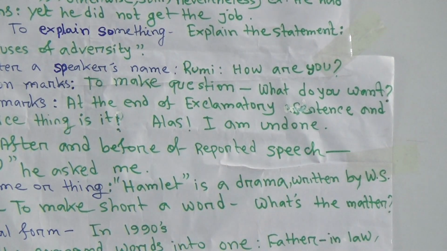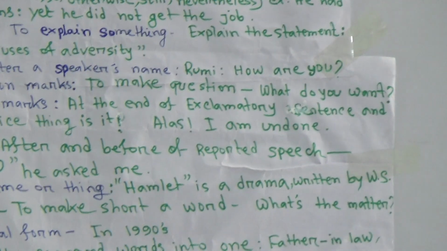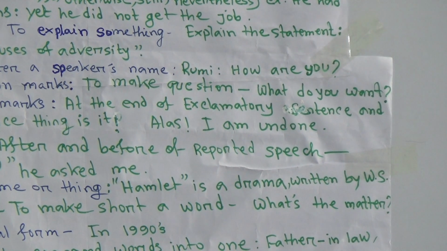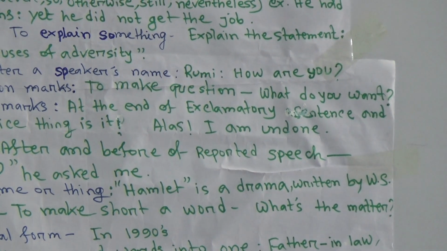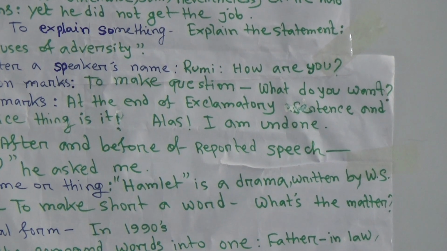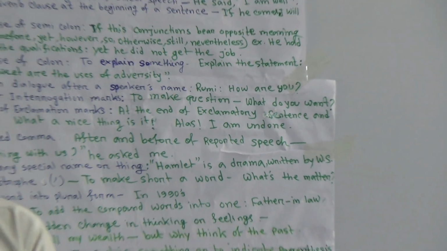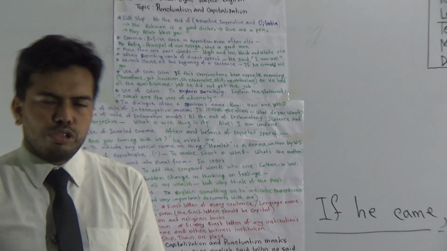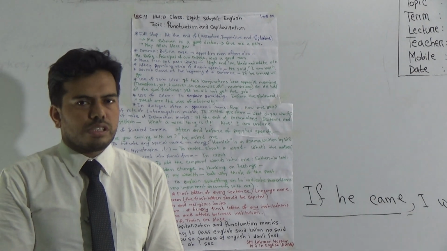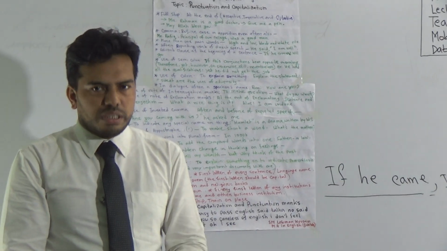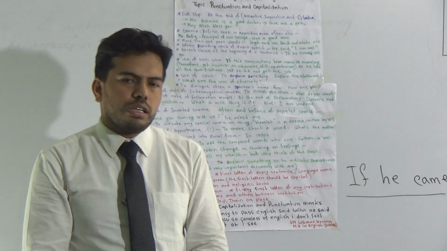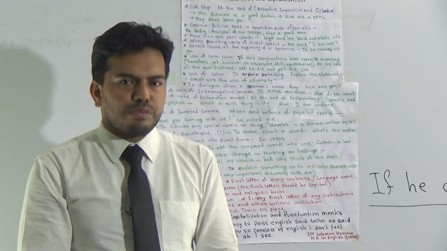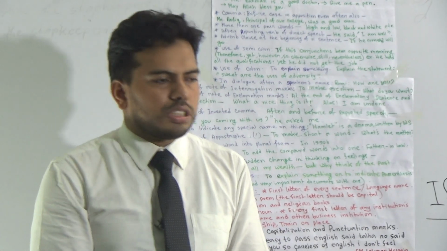But this interrogative sentence can be in different or various ways. We can use a modal auxiliary or be verb at the beginning of an interrogative sentence, or WH questions also. So we can make many questions. But you must remember at the end of the sentence you have to use question mark.